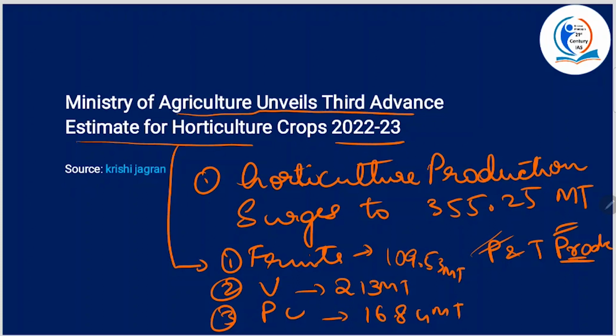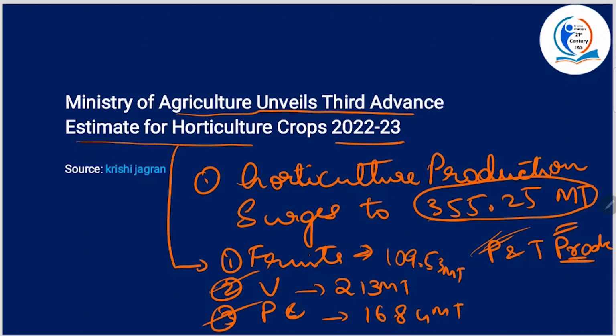Alright, so this potato and tomato production, the specific crops, they are also expected to see notable increases. Alright, so overall there is going to be this much increase, and when it comes to fruits, there is a substantial increase in fruit production, rising to 109 million, or you can approximately say 110 million tons. And vegetables is also expected to grow, vegetable production, then plantation crops, potato and tomato production.